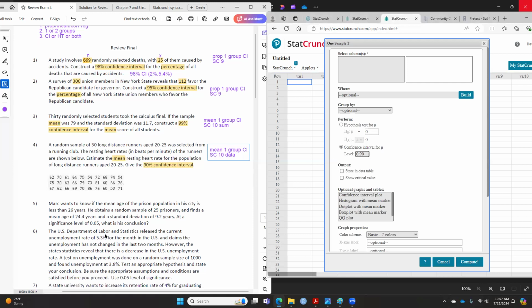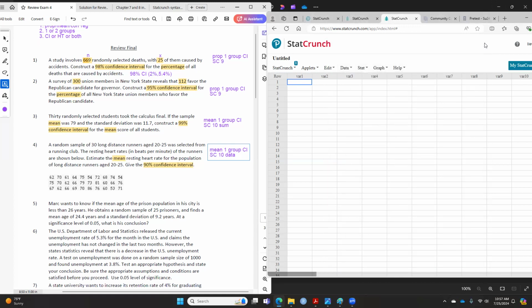Read question 5. Ask yourself, mean, proportion, or correlation regression?